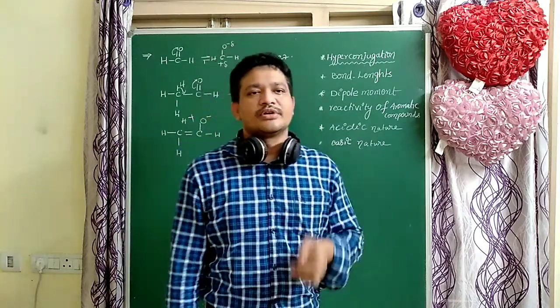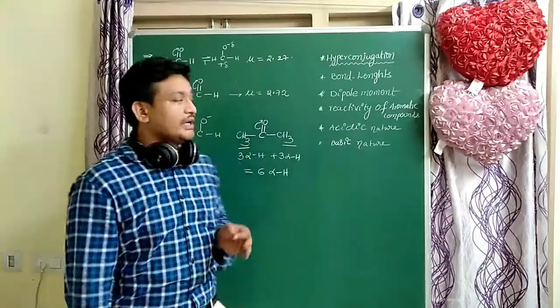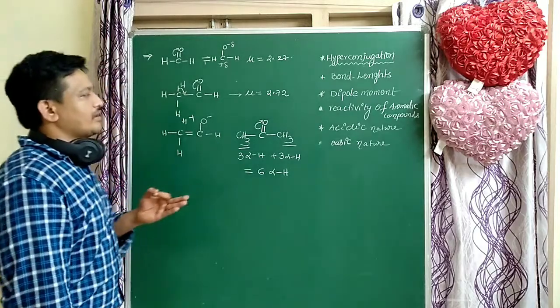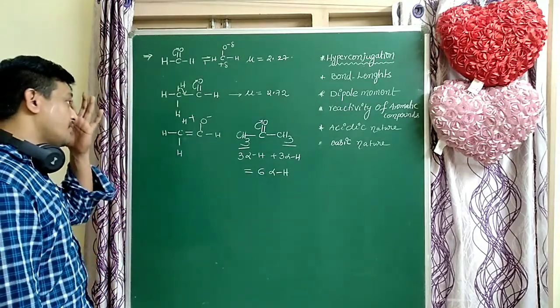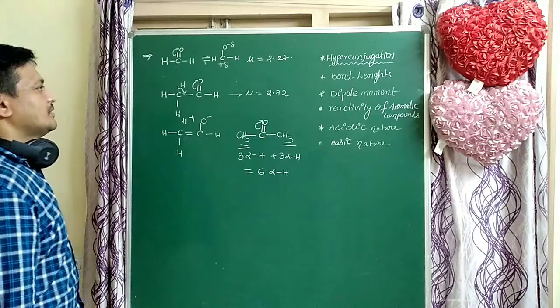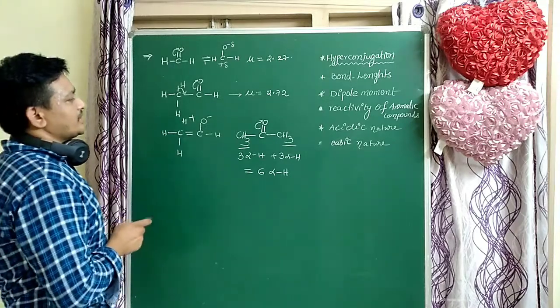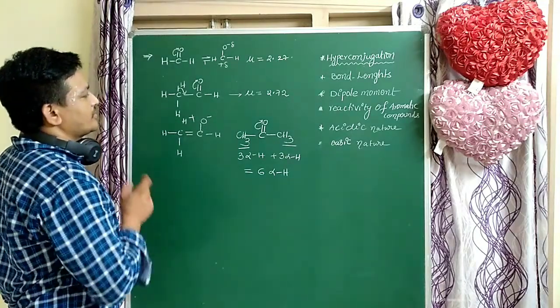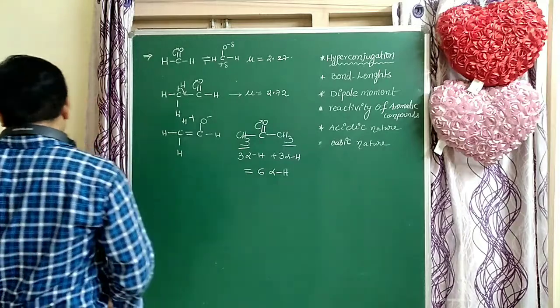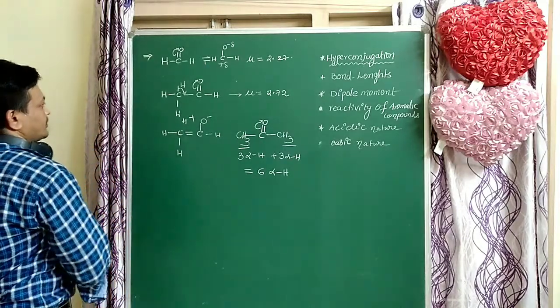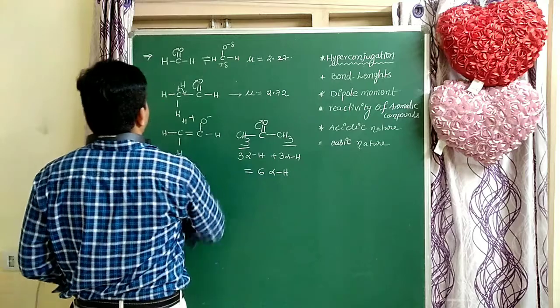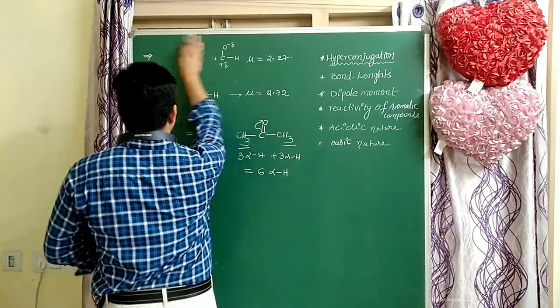That is very important. So next, let's go to the reactivity of aromatic compounds. Based on hyperconjugation, how do we explain the reactivity of some aromatic compounds? In aromatic compounds, hyperconjugation is present.